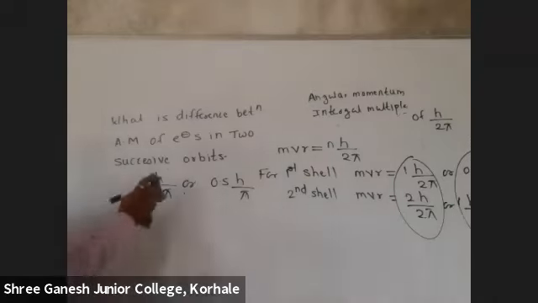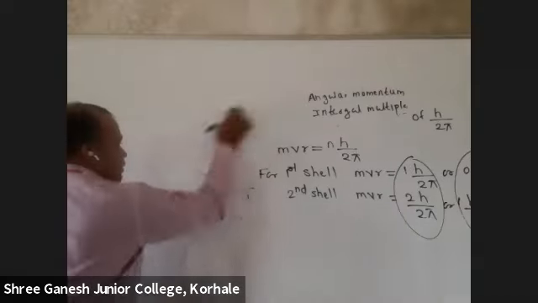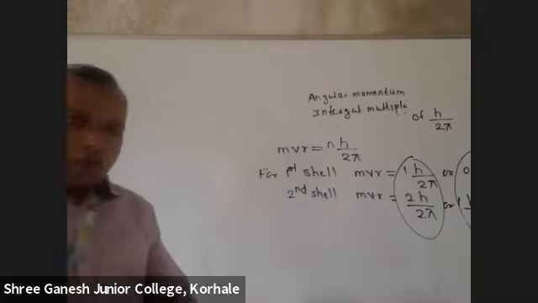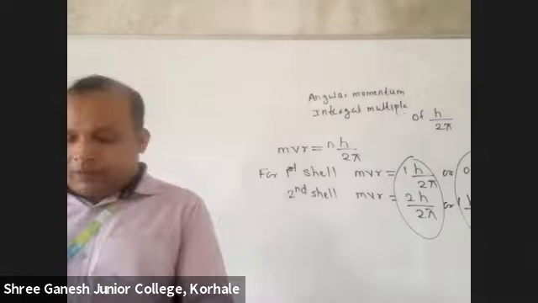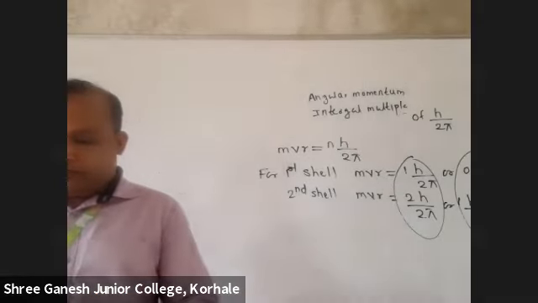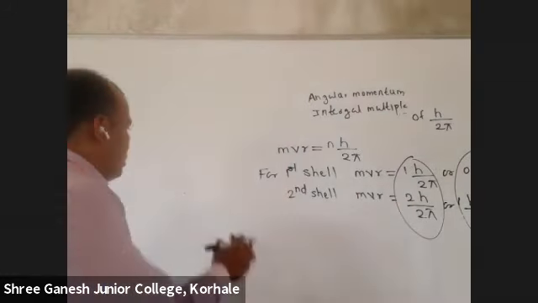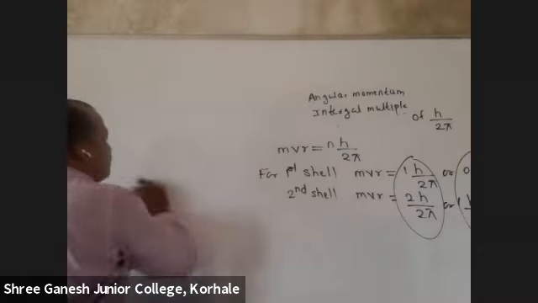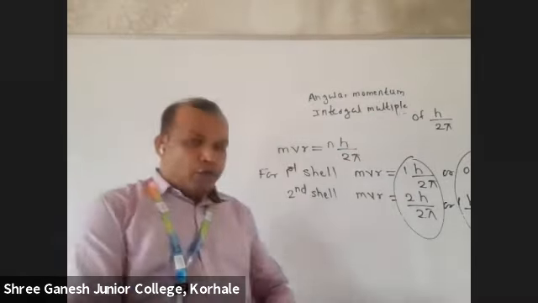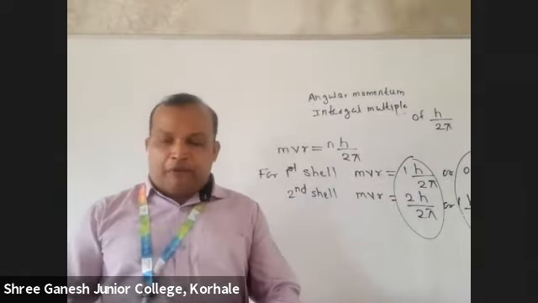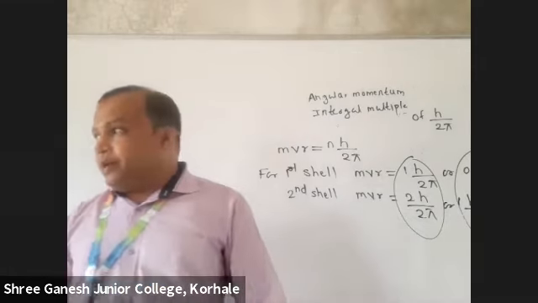Yes, written? Okay. Write down the second question. Among the following, which angular momentum of electron is valid?